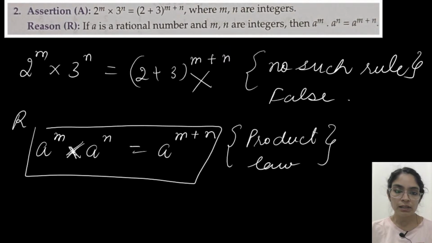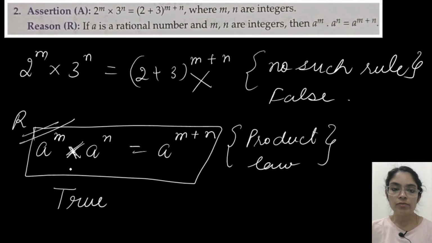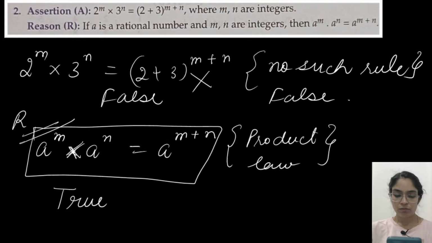But here in rational numbers, because they are actually numbers, that's why this question came in this concept. So reason is true, because this is the product law. If bases are same and they are getting multiplied, we can add the powers. So which option? A is false and R is true.